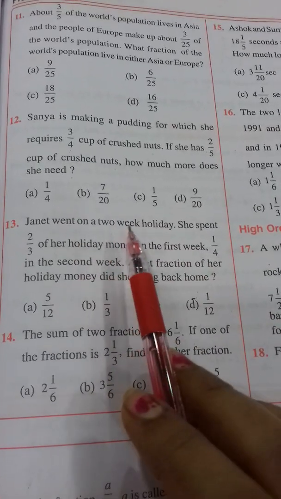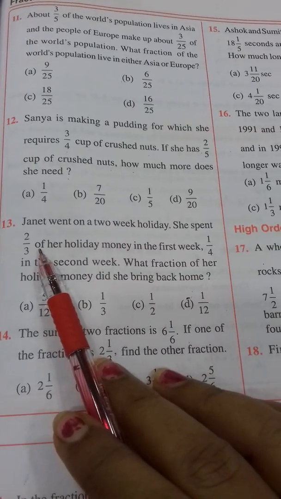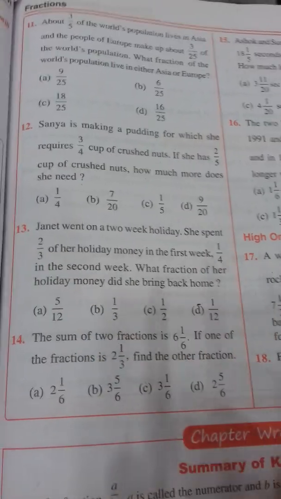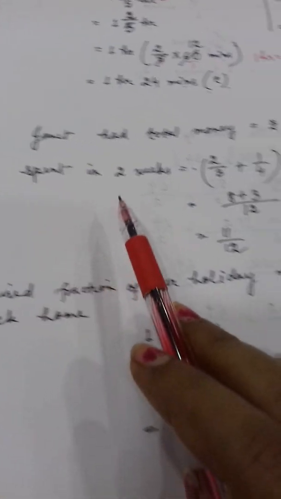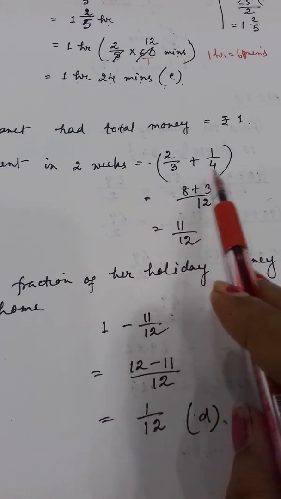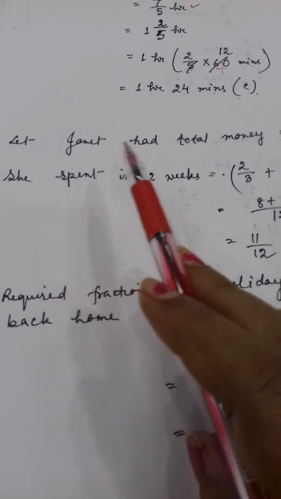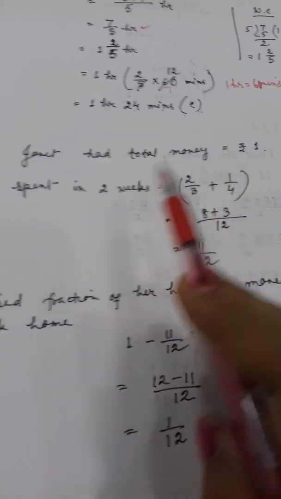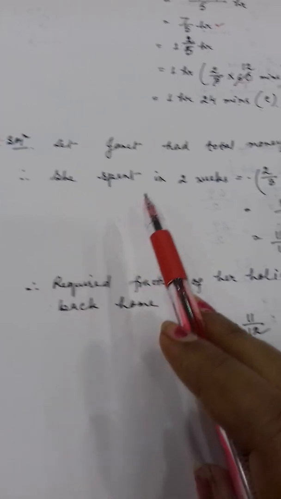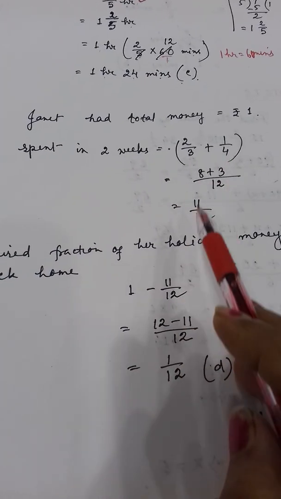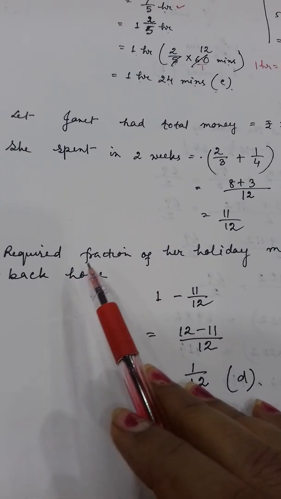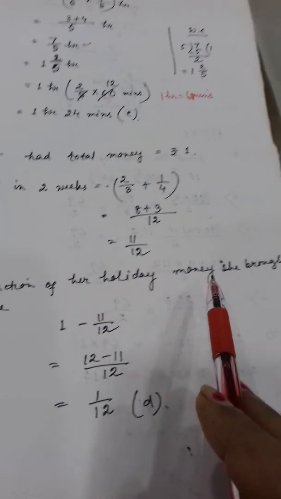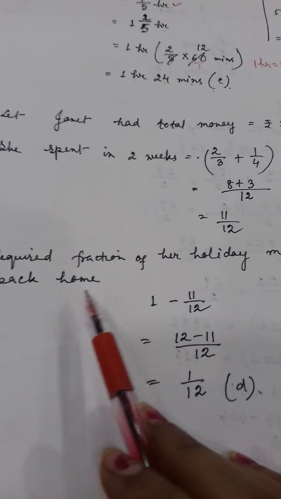Out of the total money she has spent this in the first week and this in the second week. So first you find out how much money she has spent in total. First I have written, let Janet had total money ₹1. Therefore she spent in 2 weeks the total, you add it. Now you have to find the required fraction of her holiday money that she brought back home.